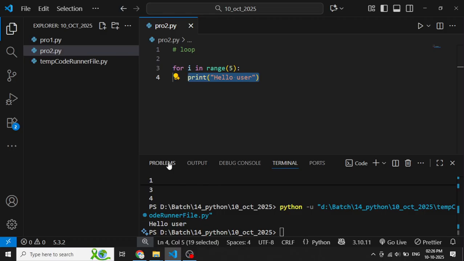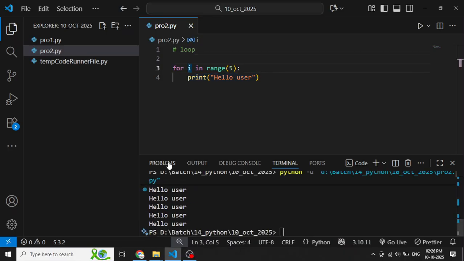Why is it not 5 times? It's making some error. Now it is okay. We got the range 0 to 4, so this loop runs 5 times and we have printed hello user.